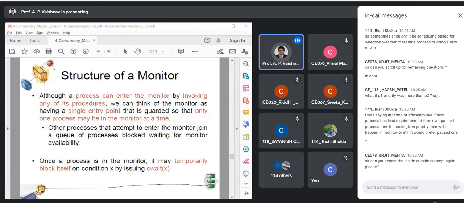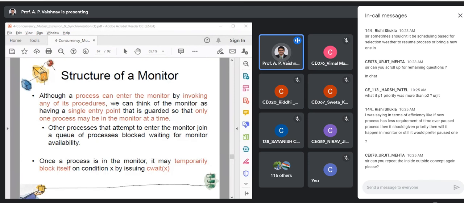Out of that, only one can be selected, right? Now for that, you might have priority reasons, you might have running time reasons, as you have studied in scheduling, right? So basically, as long as the process is inside the monitor, that should be preferred. Otherwise, there is no use of having this monitor concept, right? Again, this will be further clear when we see the producer consumer solution.